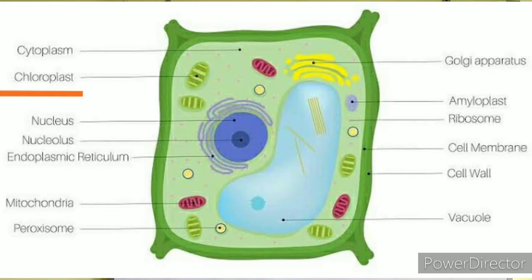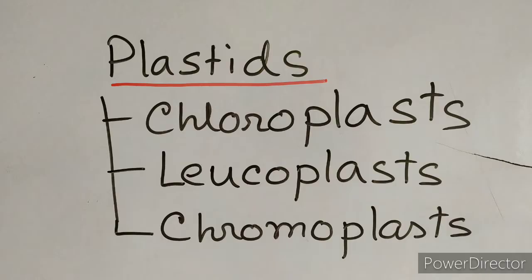Chloroplasts are green due to the presence of chlorophyll. These help in the synthesis of food by the process of photosynthesis. So they are known as chloroplasts or chloroplastids. The other two plastids are leucoplasts and chromoplasts. These plastids are also present in plant cells.